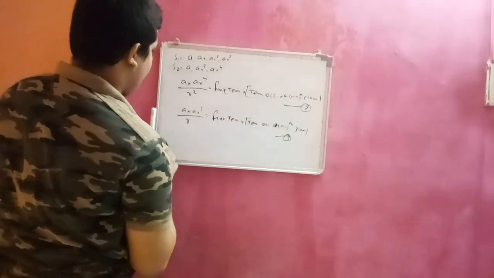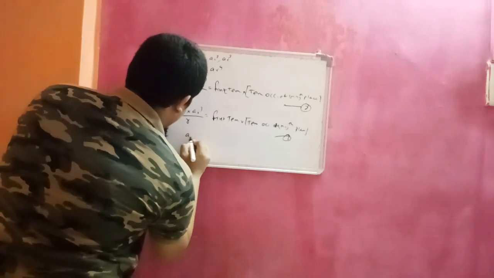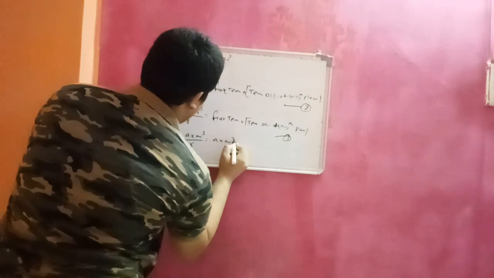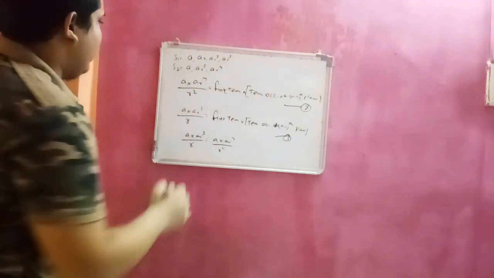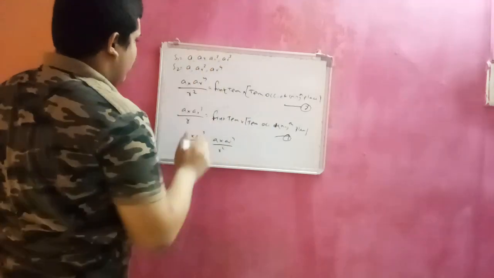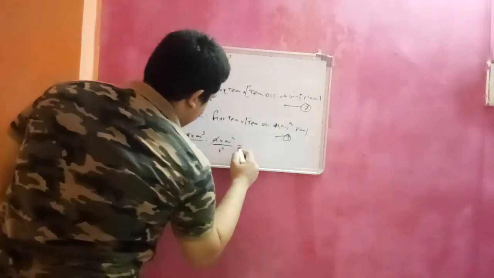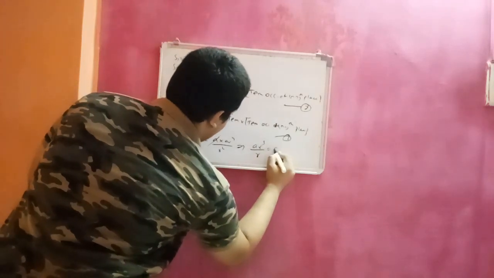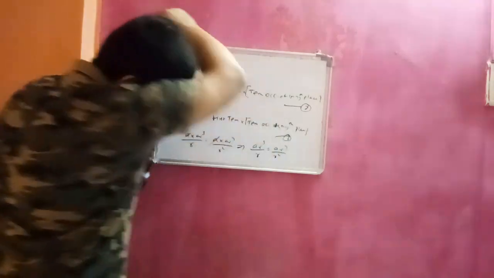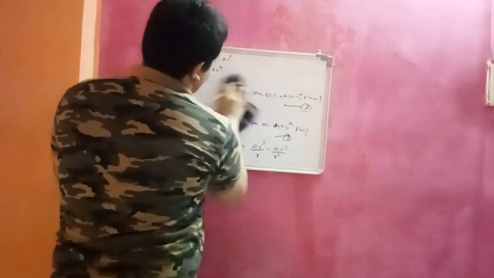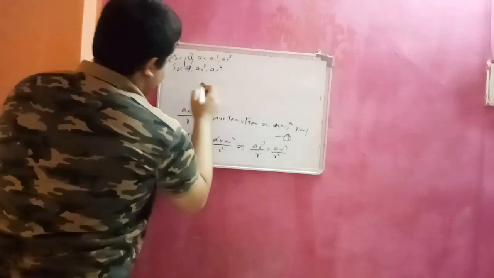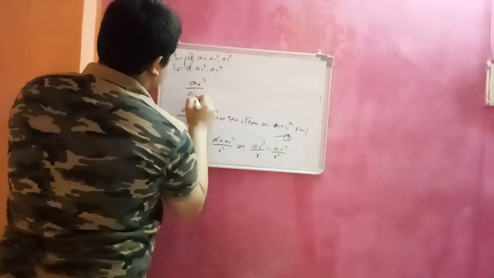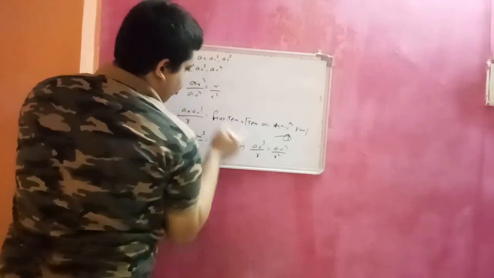From the first and second we get A into AR power 3 by R is equal to A into AR power 4 by R square. I mentioned that the first term and the term occurring at n-1 place are equal. First terms are equal, therefore these are cancelled. We get AR cube by R is equal to AR power 4 by R square. This can also be written as AR cube by AR power 4 is equal to R by R square.